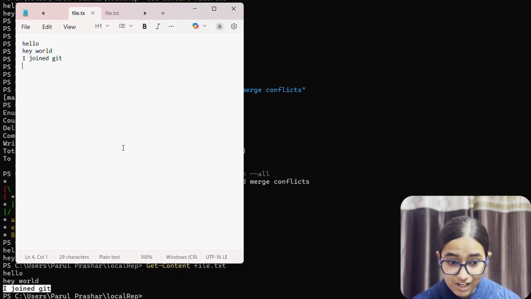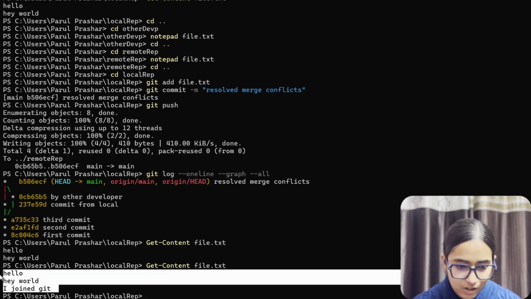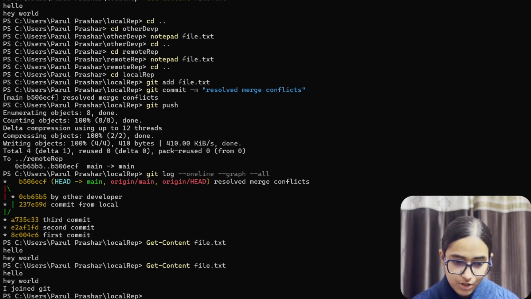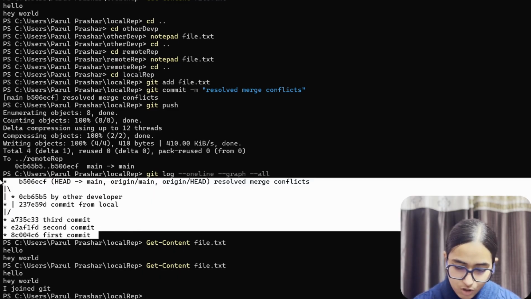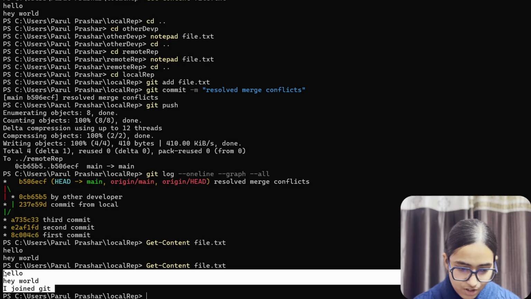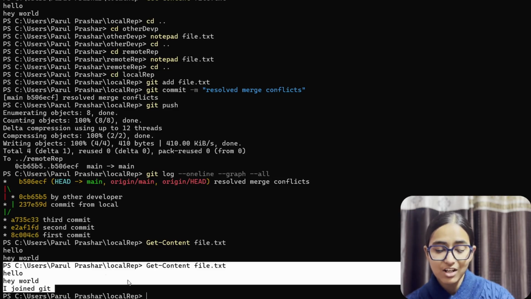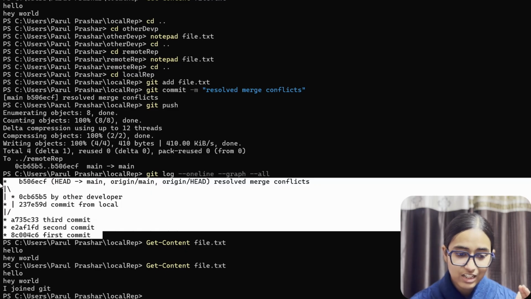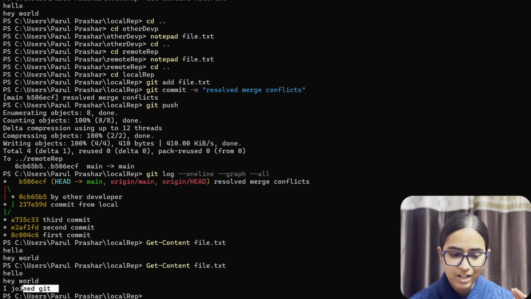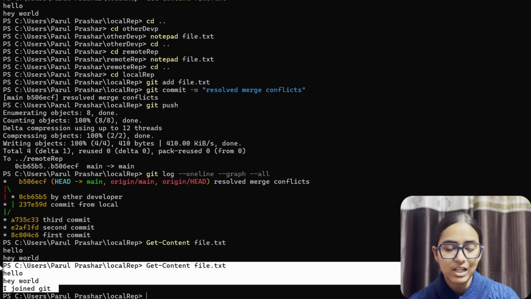I did not save this file in Notepad. Once I save this file, I will get all the things that we have done and updated. So this is how it is going to work. We resolved the merge conflicts, we updated the contents of the file, because git add file is a command for merging it in Git, but we need to update the contents, and since we are doing things manually, we need to press Ctrl+S to save it.